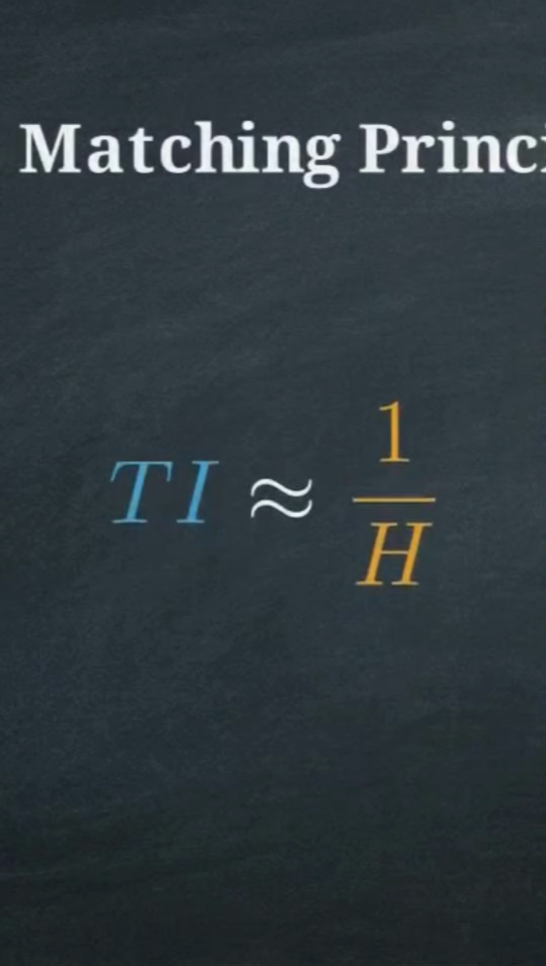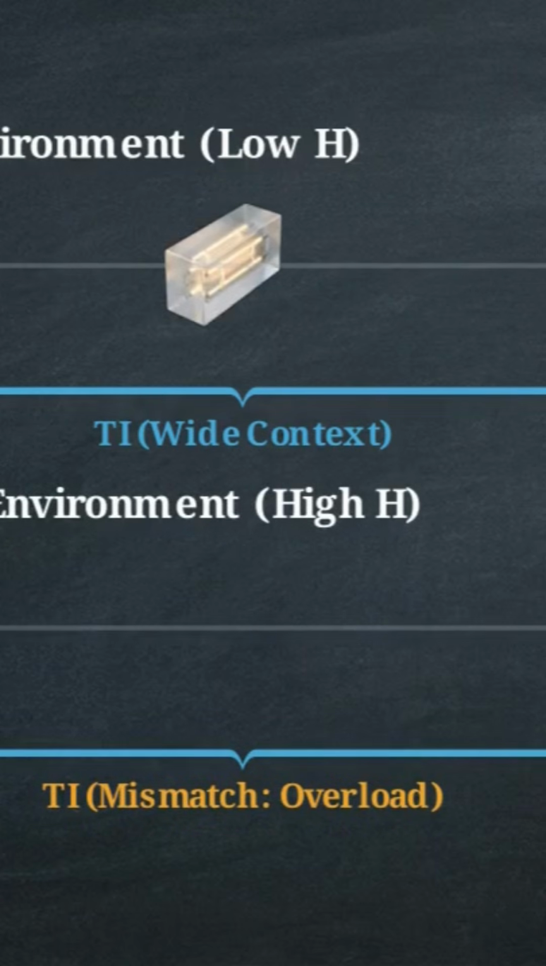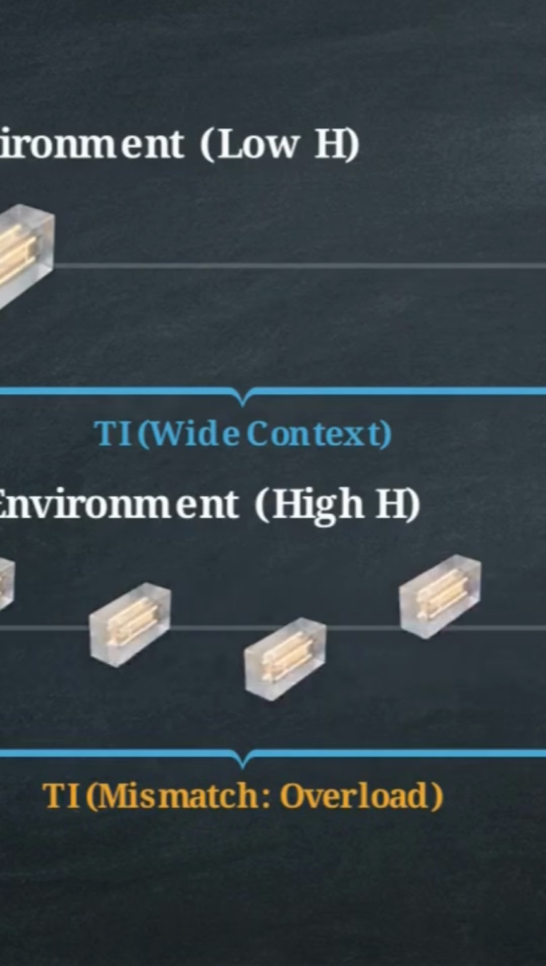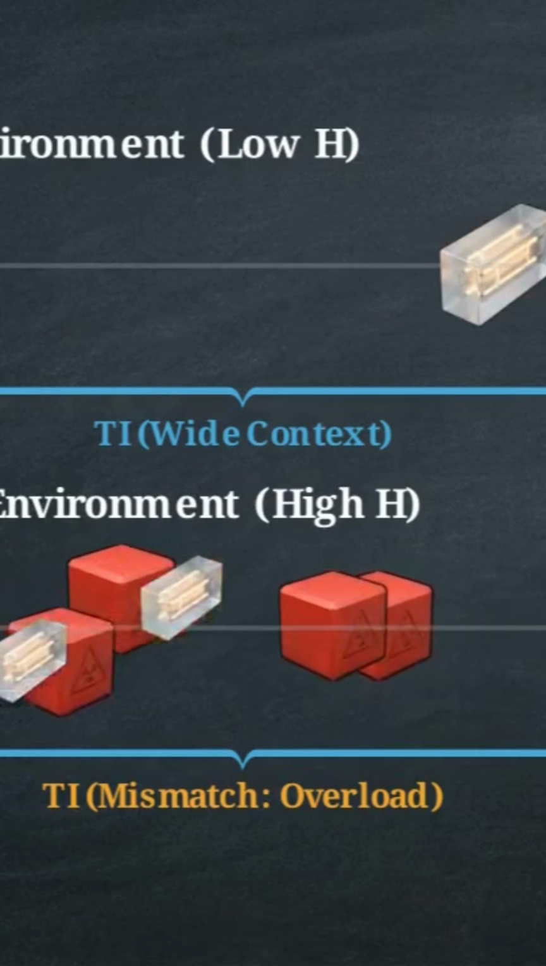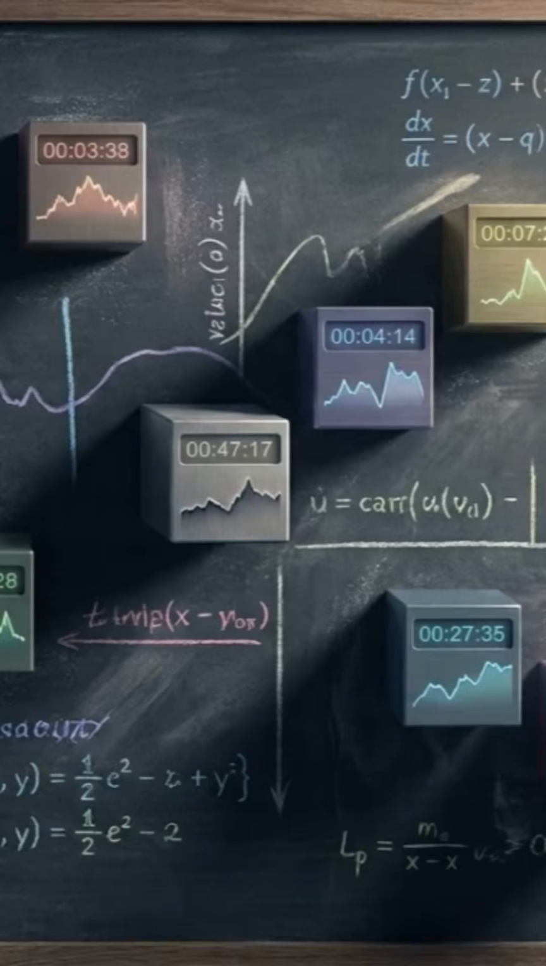This can be diagnosed using the core axiom of the rpcs1 framework, the matching principle. It states that optimal temporal integration, TI, must be inversely proportional to the environment's entropy, or rate of change, H. In highly dynamic environments, new variables constantly overwrite old ones. Maintaining a large context window forces the agent to reconcile incoming signals with conflicting, outdated data, causing execution gridlock.